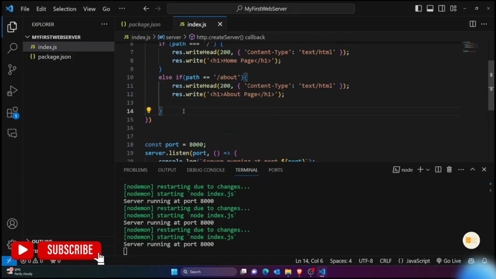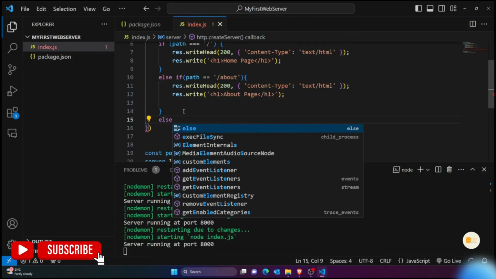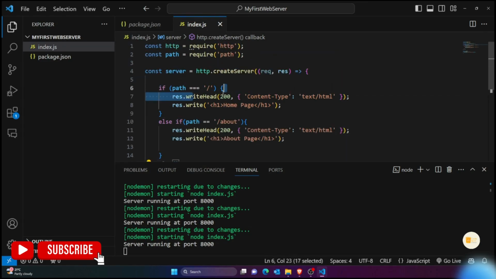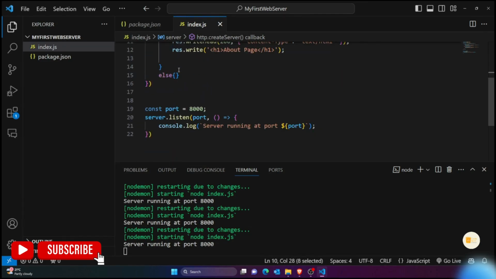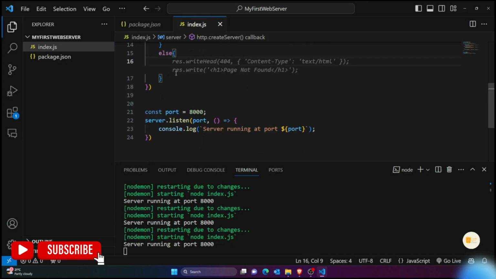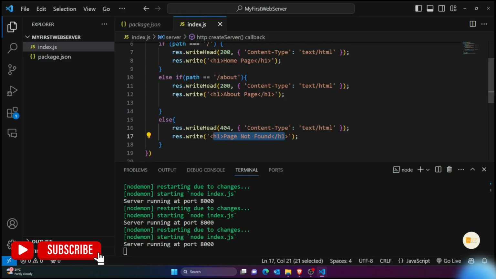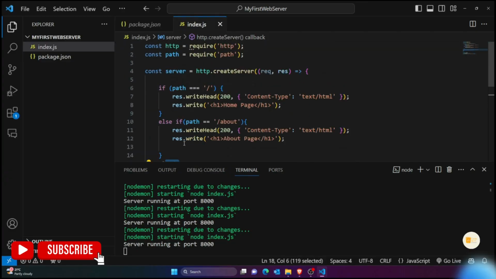And similarly you can create different pages, but apart from this, if anyone has requested some other route, either it can be the home page, or it can be the about page, but apart from that, I'm going to say 404 not found. So I'm going to write my status as 404, and send an HTML page which says 404 page not found. In your development journey, you might have seen pages where you write some URL and you see a page named 404 not found. That actually comes in the else case of your routes.